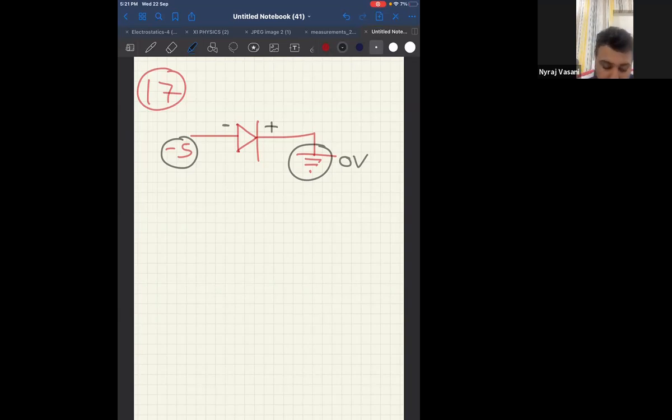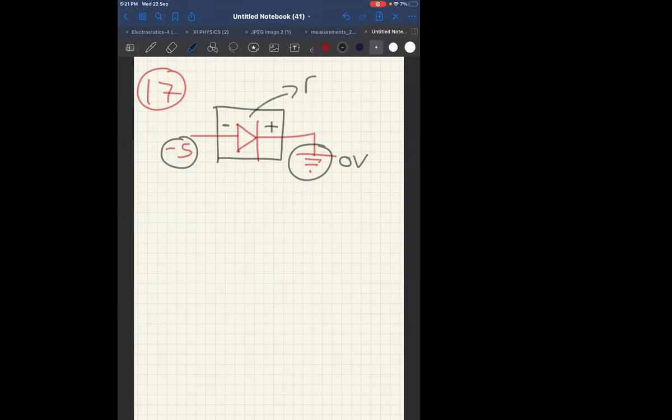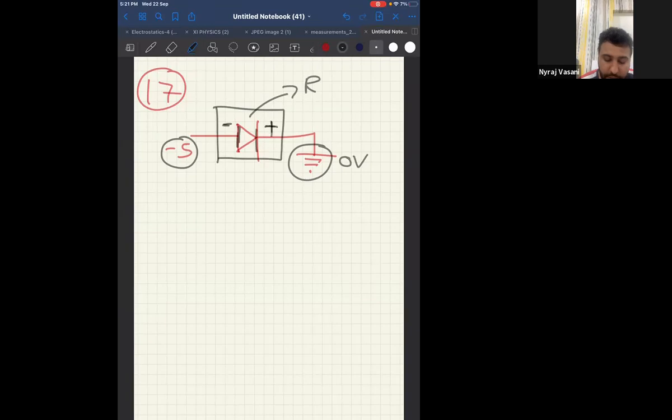Now tell me, is this a forward biased or a reverse biased circuit? Just think about it and tell me. Can I say this is a reverse bias circuit? Reverse bias, because positive is connected to negative and negative is connected to positive. Therefore, can I say diagram 1 is reverse biased?